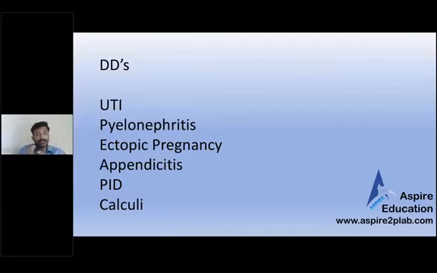This patient will give a burning sensation in the urine, UTI stuff, and she will give pain and discomfort mainly in the suprapubic area. You can ask about pyelonephritis as well, any pain in the loin area. Ectopic pregnancy, ask about the LMP. Appendicitis, ask where the pain is and whether it is shifting pain or not. PID, ask about sexual history, very important, and history of any stone.